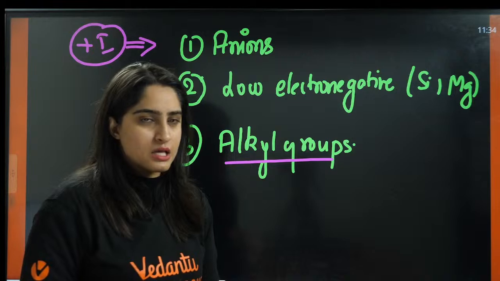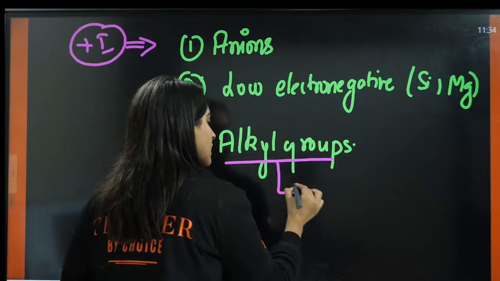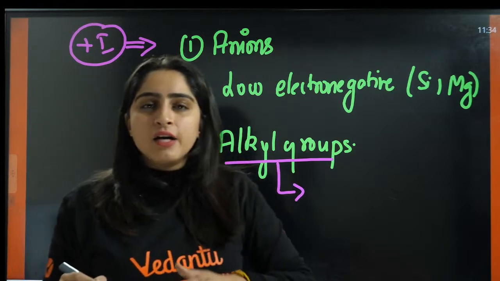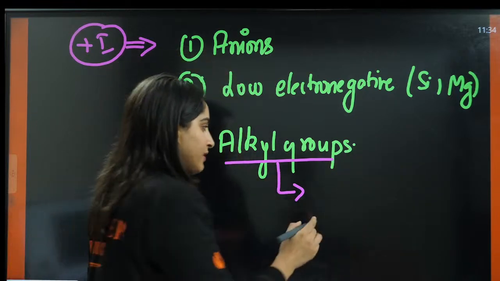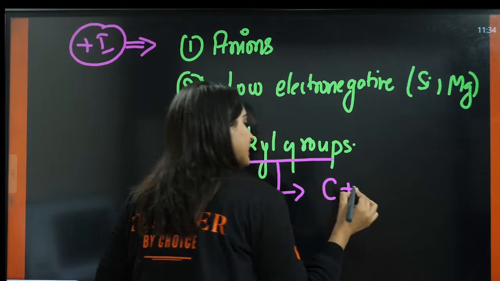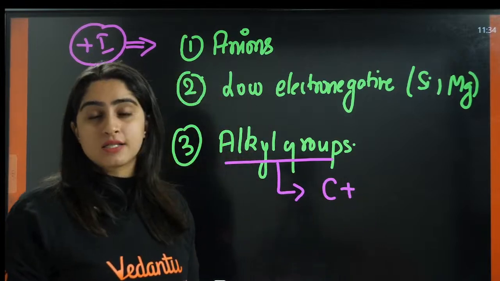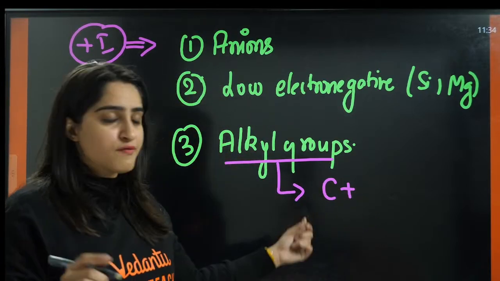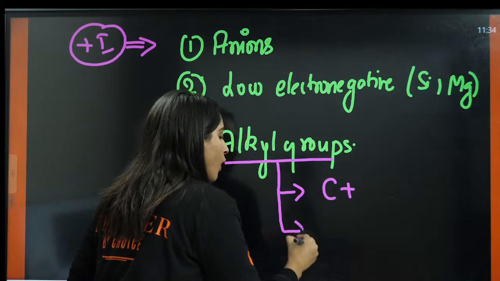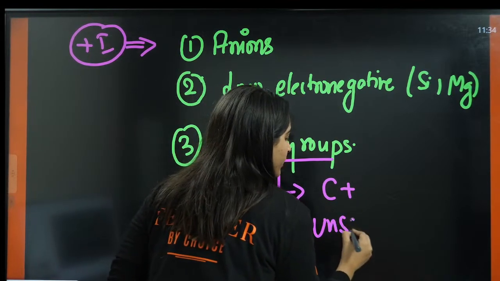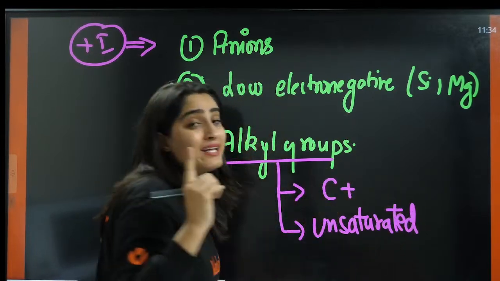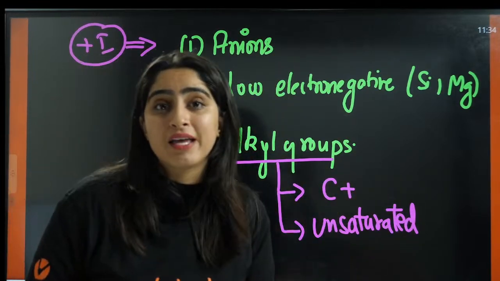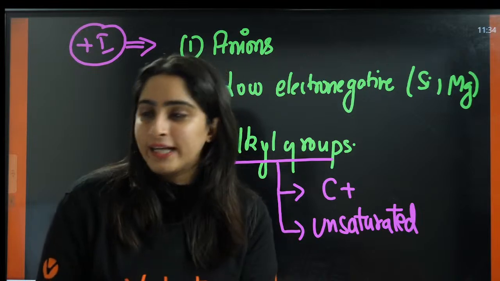First condition is the atom adjacent to alkyl group must be a cation, it should have a positive charge, or it should be unsaturated. Only then alkyl group will be behaving as an electron donating group.